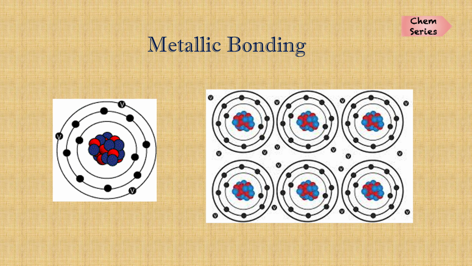In this slide, you see there is an atom whose valence electrons are present in the third shell. And in a metal, there will be numerous atoms like this which are together and give up their outer shell electron for sharing with all other atoms in the metal. So what I mean is, the valence electron of every atom is shared with all other atoms in the metal. Hence, the metal atoms are surrounded by a sea of electrons, which are called the delocalized electrons.